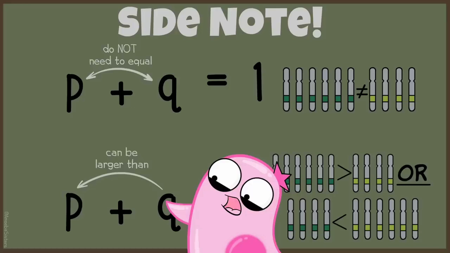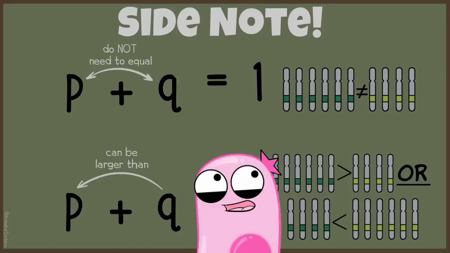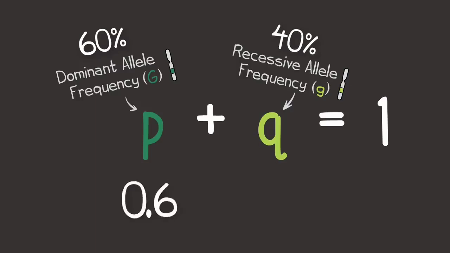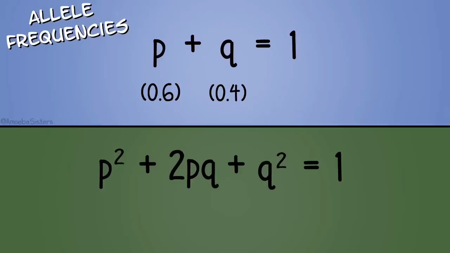That's a misconception because dominant alleles aren't always the more common allele. The equation does say that the dominant allele frequency and the recessive allele frequency have to equal 1. So, in my example here, if I say 60% of the alleles are big G, 40% of the alleles are little g, 0.6 is P, and 0.4 is Q. So this equation, P plus Q equals 1, is for those allele frequencies.